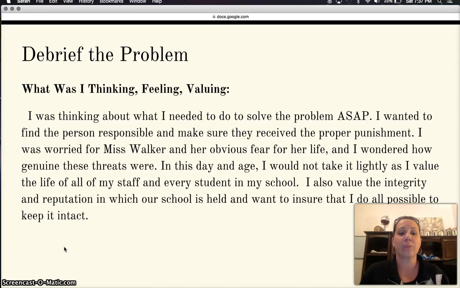I was worried for Ms. Walker and her obvious fear for her life, and I wondered how genuine these threats truly were. But in this day and age, I could not take it lightly, and I value the life of all of my students and staff and everyone at my school. I also value the integrity and the reputation of my school, and I want to ensure that I do all that is possible to keep it intact.